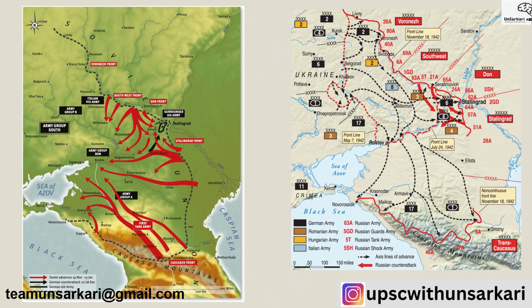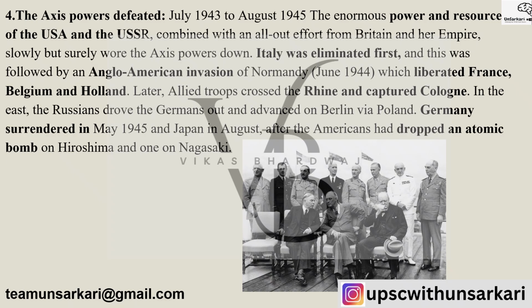So these events, you can understand, are going to change the destiny of not only Europe and Asia but of the rest of the world. The Axis powers were finally defeated between July 1942 and August 1945, which reflected the enormous power and resources used by the US and USSR, combined with those of Britain and other powers like the French. The Axis powers were in danger.